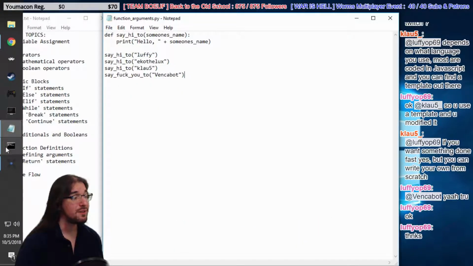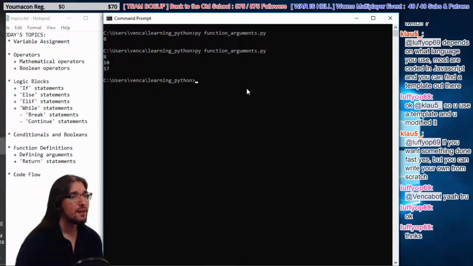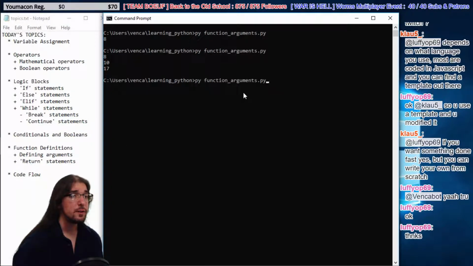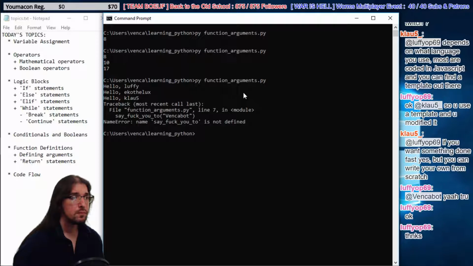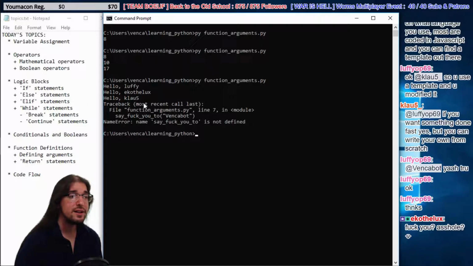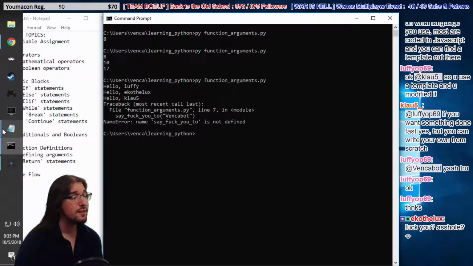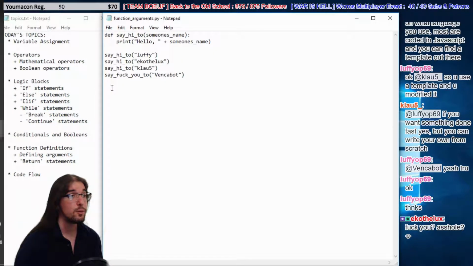All right, so let's see what happens here. We're going to run this code again. Oh, sick. Look, it actually kind of worked. It says hello to Luffy. It says hello to Echo the Lux. It says hello to Klaus. Then we get an error there. It says name say fuck you to is not defined. We don't have a function called that yet, right? But hey, look, it worked kind of.